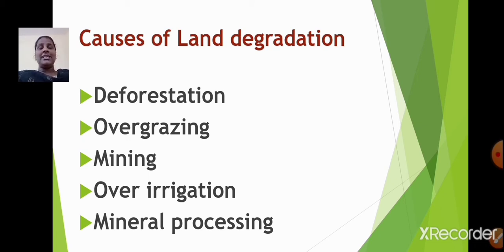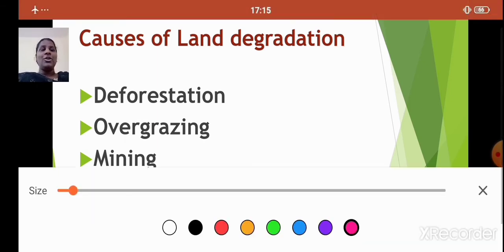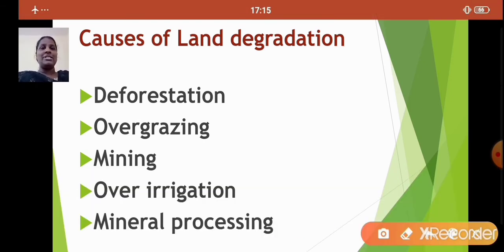Now, let us try to understand the causes of land degradation. Causes of land degradation are as follows: deforestation, overgrazing, mining, over irrigation, as well as mineral processing. So you need to keep all these points in mind, because in exam, suppose the question is asked, explain the causes of land degradation, or what are the causes of land degradation. So you need to understand that deforestation, overgrazing, mining, over irrigation, as well as mineral processing are the causes of land degradation. I hope it is clear, students.